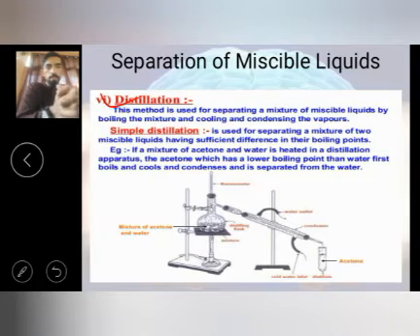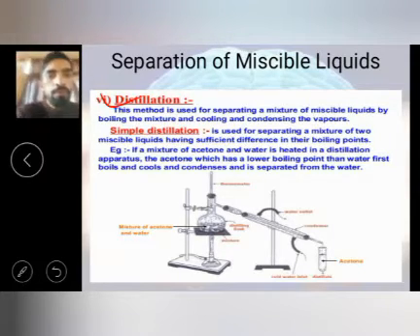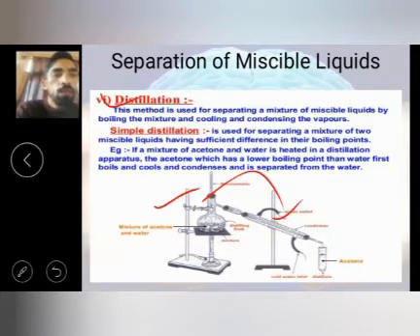It is used for mixtures of liquids having sufficient differences in their boiling points. If a mixture of acetone, which has a lower boiling point than water, is boiled, it is first cooled, condensed and separated from the water. So this is the process. By putting this solution inside this, we are going to separate two liquids.